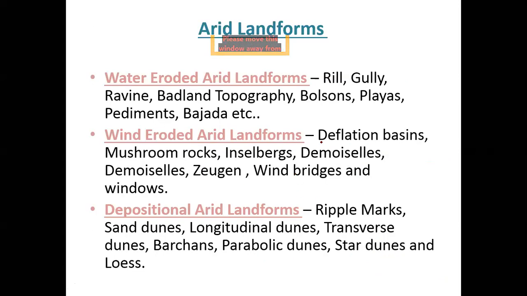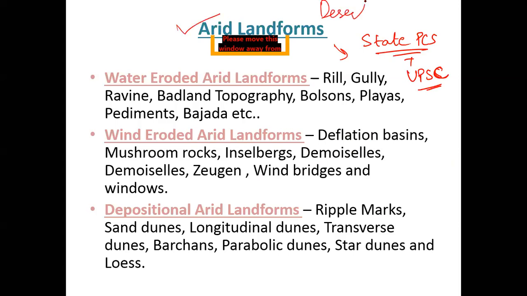Arid landforms are very important, especially for your state PCS as well as your UPSC. Your UPSC especially asks about landforms called barchans and playas. I have no idea why, they are very obsessed with them. They keep asking the difference between them. So, arid basically means desert or desert-like. In layman's language, arid is anything which is desert or desert-like.